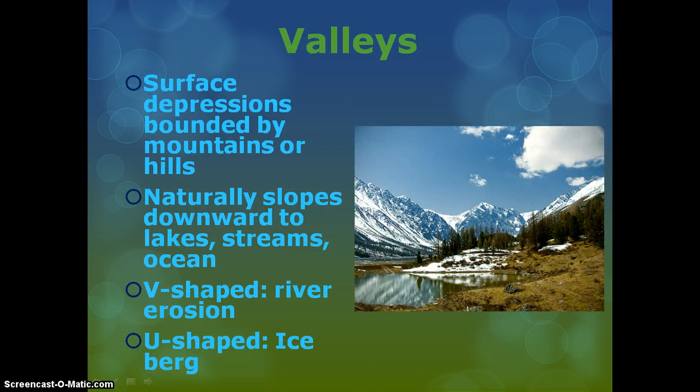Valleys are usually found beside mountains or hills. They are just at lower elevations than the natural ground level. They usually slope downward to form lakes, streams, or lead to oceans. V-shaped valleys are caused by water erosion from rivers, meaning the water physically broke down the mountains. U-shaped valleys are formed by huge icebergs or glaciers that broke down the mountains.